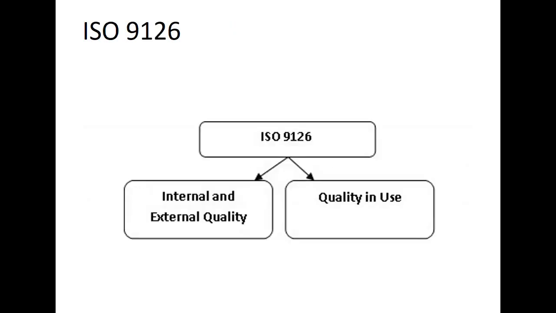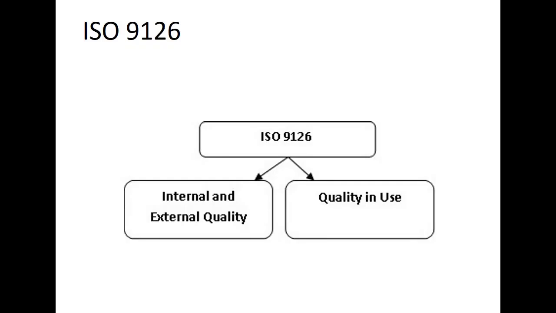Now the last one is your ISO 9126. ISO has given multiple models on software quality. This particular ISO 9126 model is once again based on your McCall's and Barry Boehm's models as well. So both the models are the base for this particular model, and this particular model has two major parts, which consist of the internal and external quality and the quality in use attributes, right?